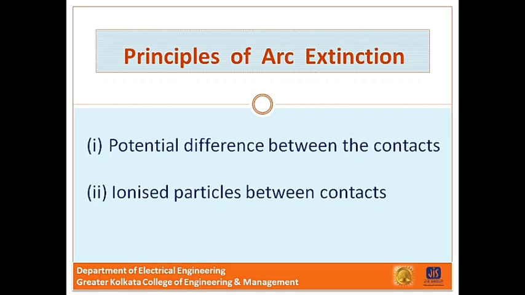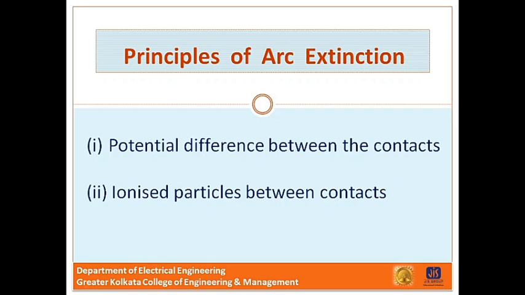One way to extinguish the arc is to separate the contacts to such a distance that the potential difference becomes inadequate to maintain the arc. However, this method is impracticable in high voltage systems where a separation of many meters may be required.